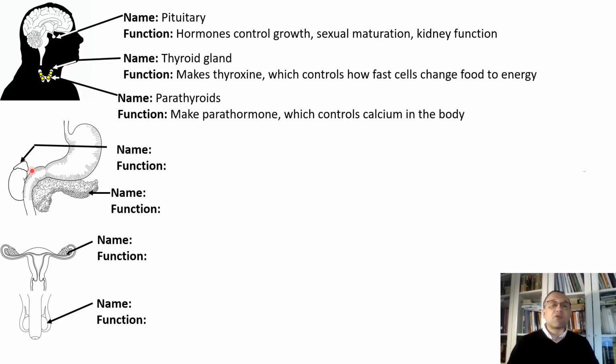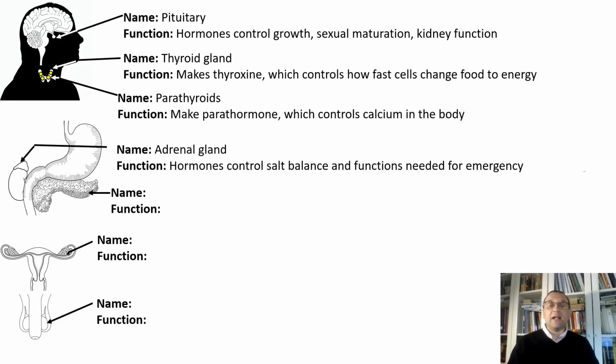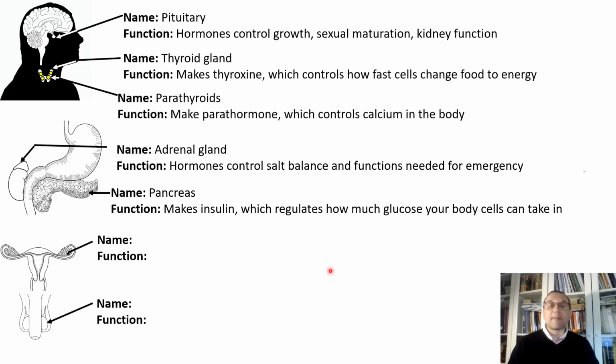Next, right there on top of the kidney, what do we see? Adrenal gland. Correct. Function of the adrenal gland: hormones control salt balance and functions needed for emergency. What is this structure right under the stomach? What organ do we find there? Pancreas. Function: it makes insulin, which regulates how much glucose your body cells can take in. Well, besides this, it has other functions.